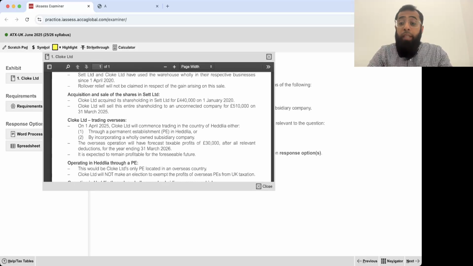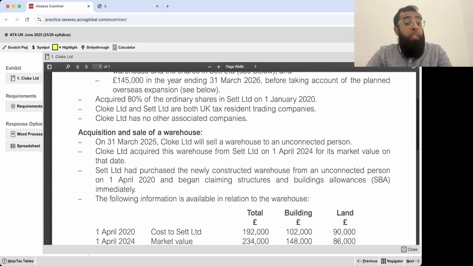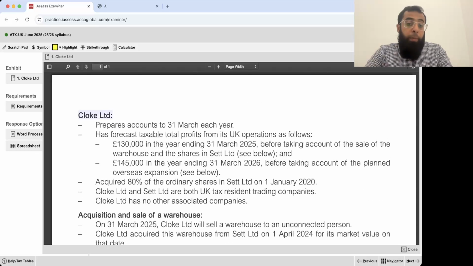Let's start with this exhibit number 1, that's Cloak Limited. I want you all to listen to me carefully. Cloak Limited prepares accounts to 31st of March each year, has forecast taxable total profits from its UK operations as follows: £130,000 in the year ended 31st March 2025 before taking account of the sale of warehouse, and the shares in Set Limited, see below.